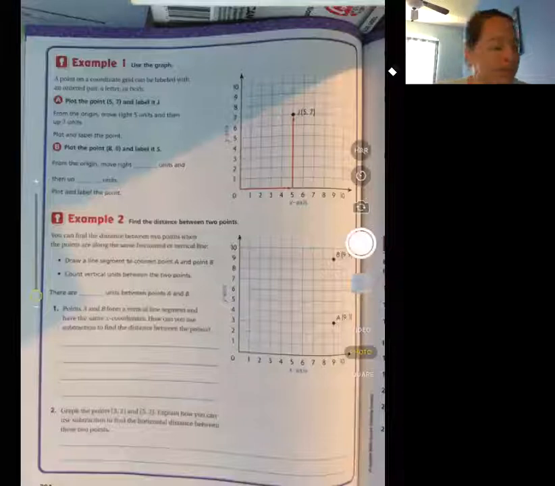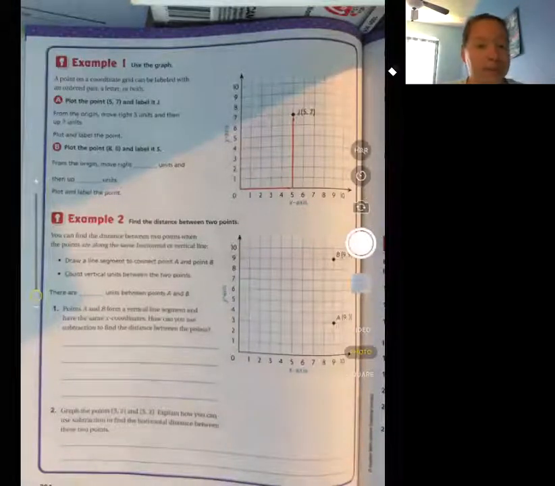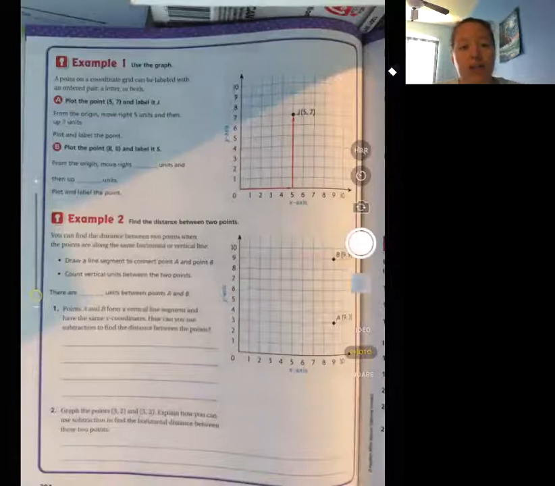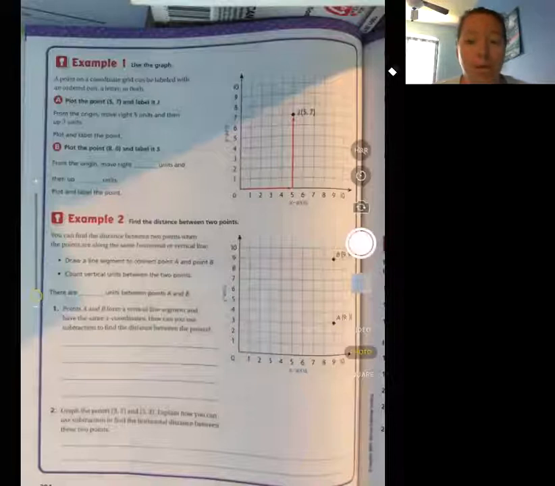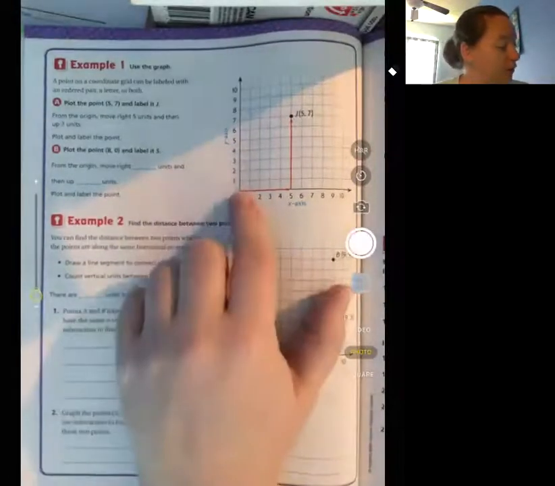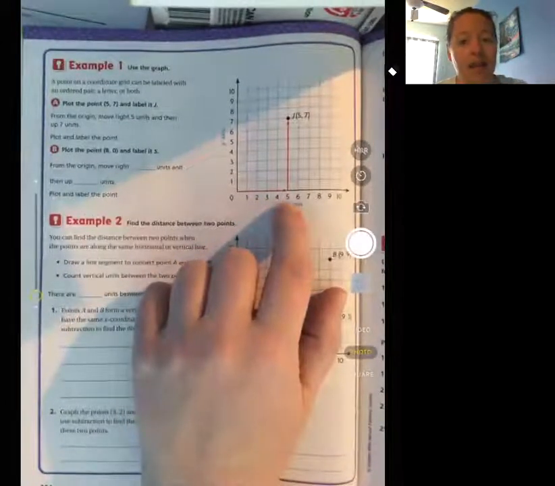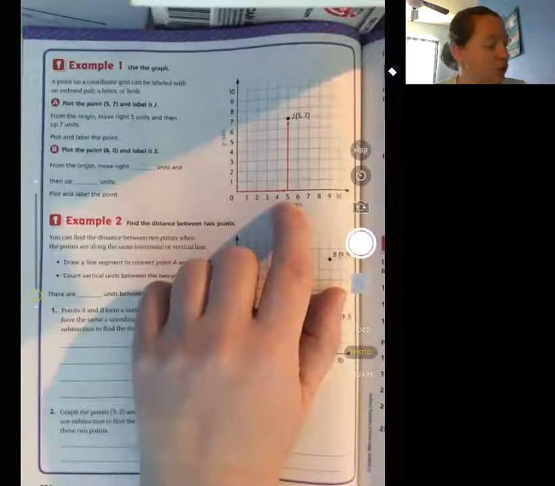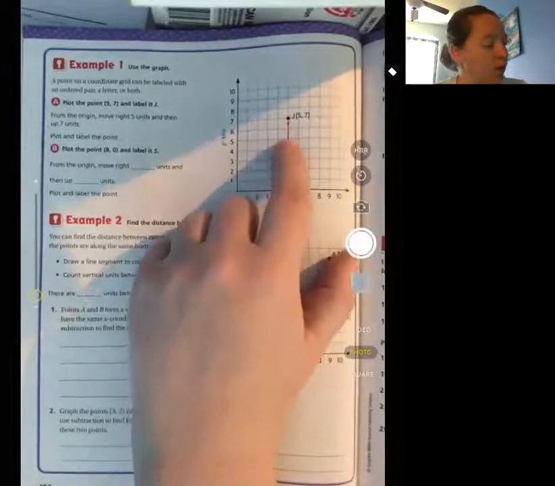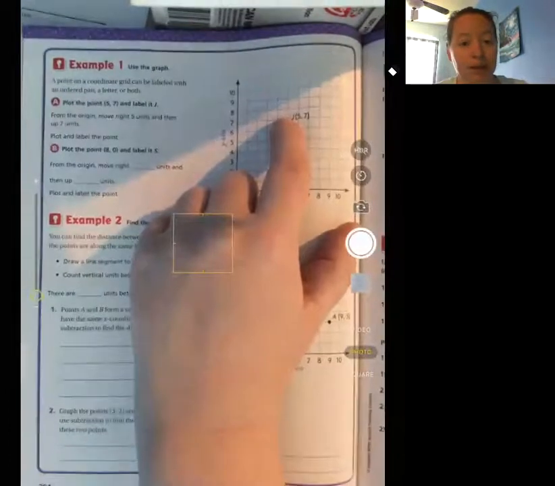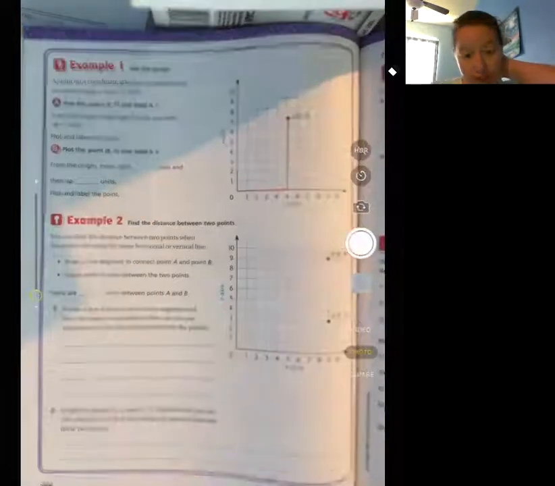All right, so I am now on page 394, example 1. A point on a coordinate grid can be labeled with an ordered pair, a letter, or both. So I'm going to plot 5, 7 and label it as J. From the origin, move right 5 units, 1, 2, 3, 4, 5. Then up 7 units, 1, 2, 3, 4, 5, 6, 7. Plot and label the point.